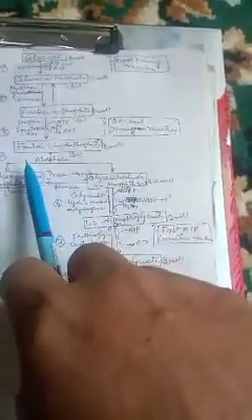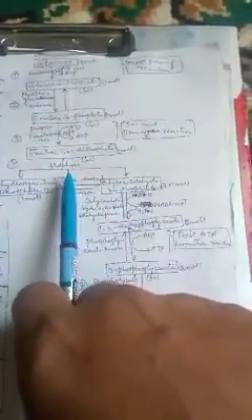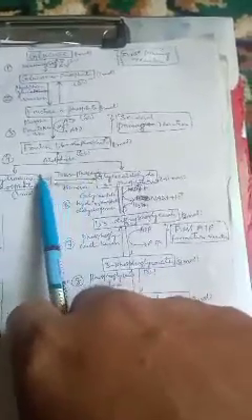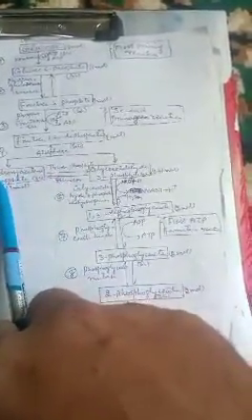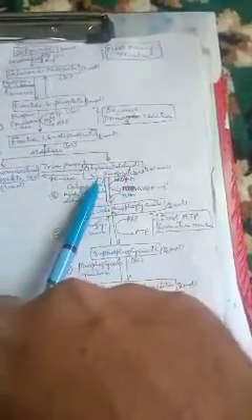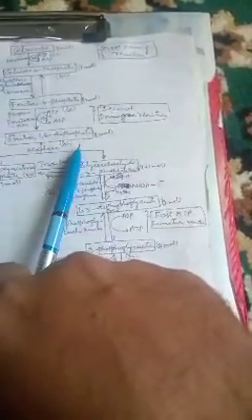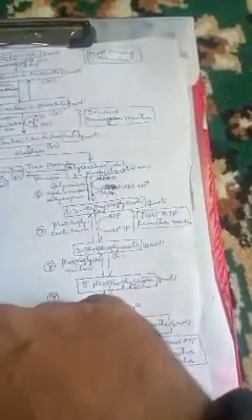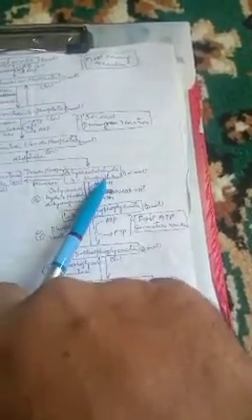Then in another step, the fructose 1,6-diphosphate, with the help of the enzyme aldolase, produces dihydroxyacetone phosphate and glyceraldehyde 3-phosphate. Both are isomers of each other. The fructose 1,6-diphosphate splits into 1 molecule of dihydroxyacetone phosphate, which is a 3 carbon compound, and 1 molecule of glyceraldehyde 3-phosphate, which is also a 3 carbon compound.